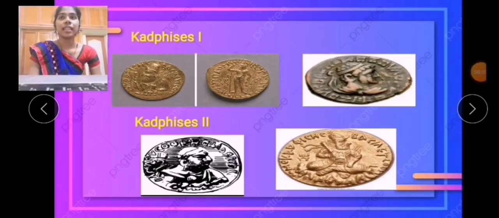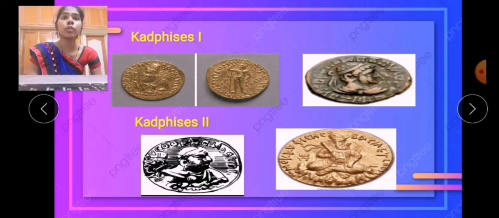Now, let's learn about Kharapallana I and Kharapallana II. Both kings come under the Kushana rulers. First, we'll learn about the first one. He was the first famous military and political leader of the Kushanas.